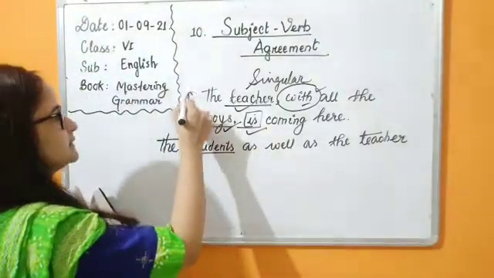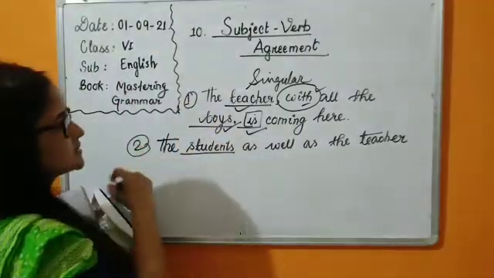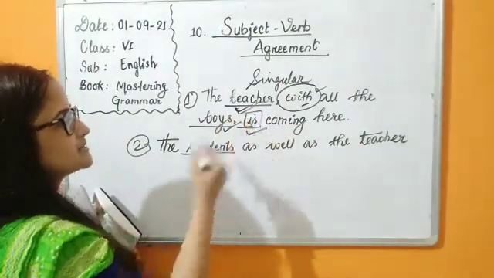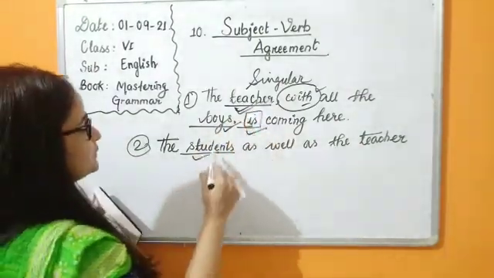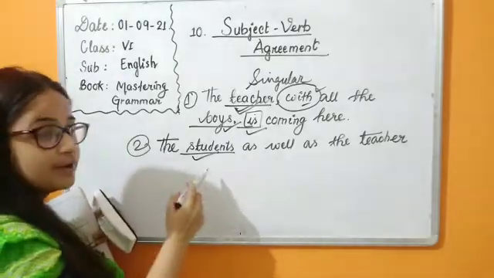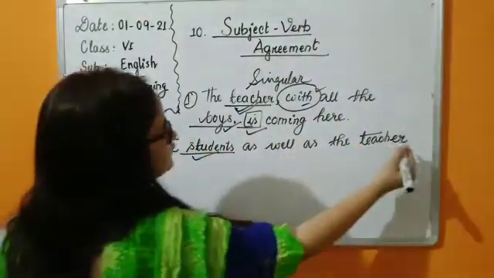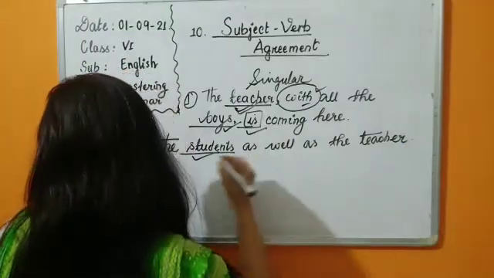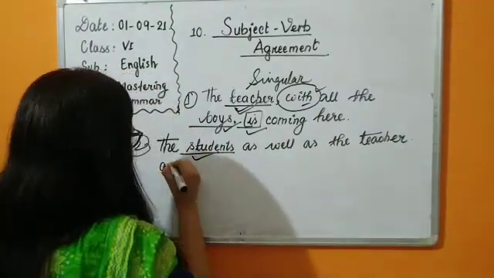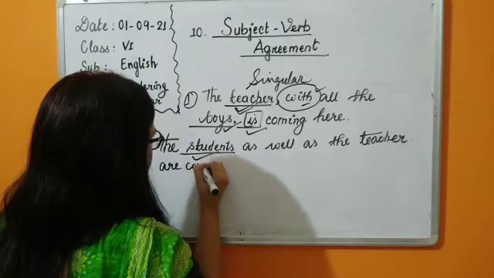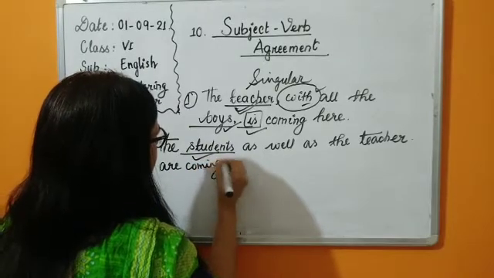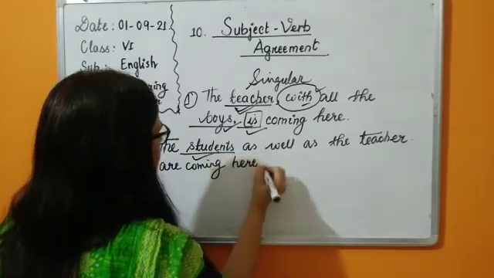What is the difference between number 1 and number 2? The first we had started with teacher, we had started with students in the second one. So here we are going to take what? Plural verb. The students as well as the teacher are coming here.